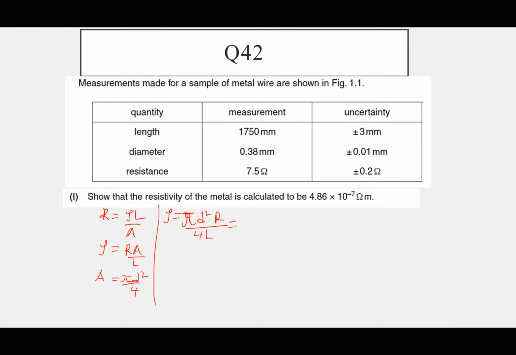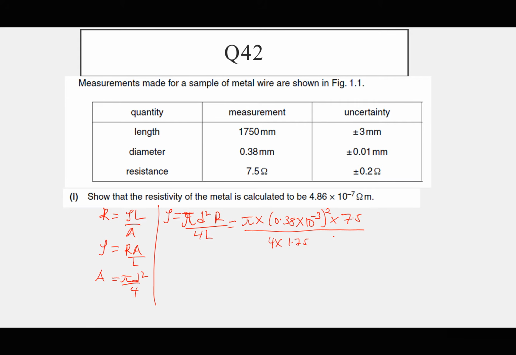So by substitution, this will be pi times d. D is 0.38 times 10 power negative 3 to change it to meters, but it is squared, times resistance, which is 7.5 ohms, divided by 4 times the length, which is 1750 millimeters, becomes 1.75 in meters. All that remains is to press the calculator.